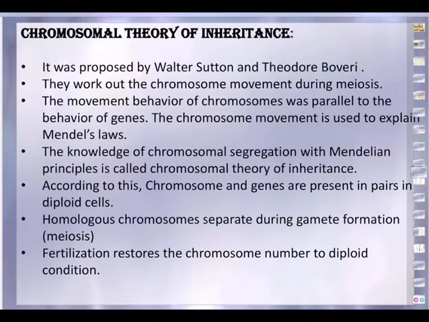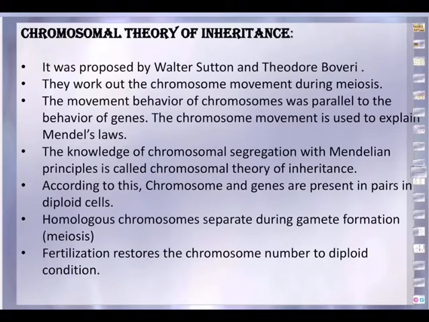There was an argument whether the chromosomes altogether will be inherited, or only the genes present in the chromosomes will be inherited. To explain this better, Mendel's laws are used, and this chromosomal theory of inheritance can be explained through Mendel's laws. So who proposed this?